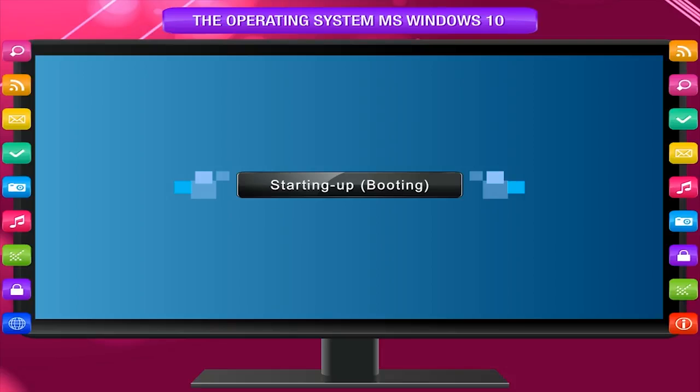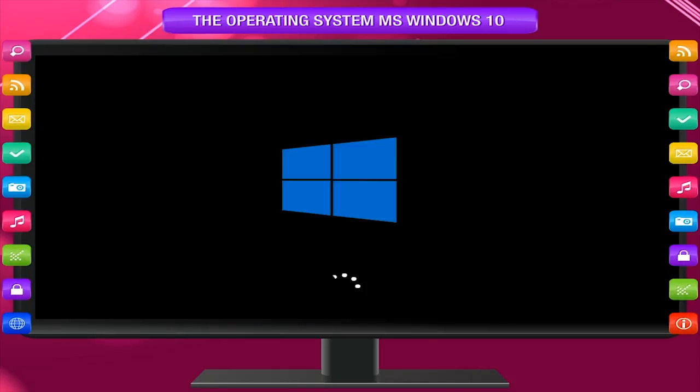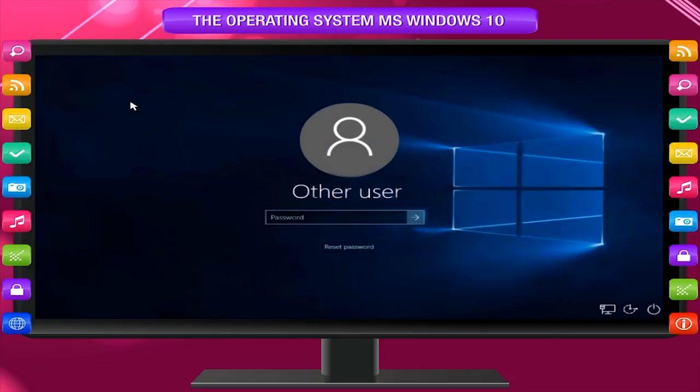Starting up or booting. When you switch on the computer, you see the Windows 10 startup screen. The loading wheel indicates that Windows 10 is preparing the startup sequence or boot process. The first thing it presents is the user account or logon screen.